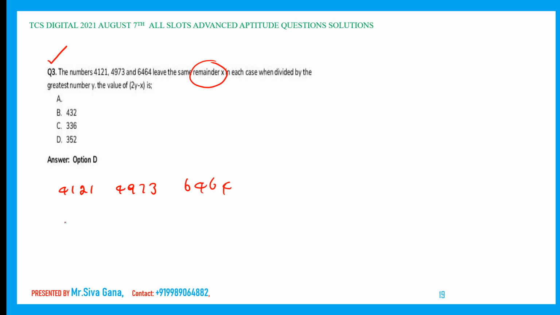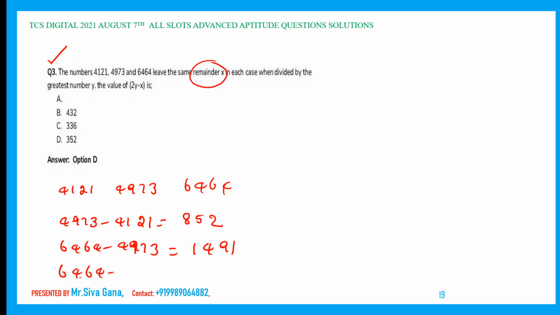You have to take the differences. 4973 minus 4121 is 852. Next, 6464 minus 4973, which is 1491. Next, 6464 minus 4121, which is 2343.